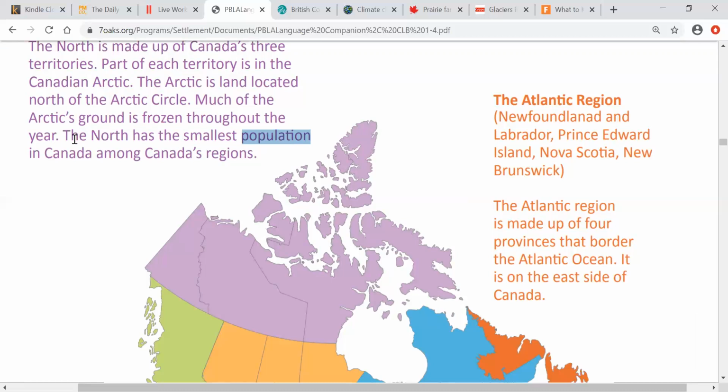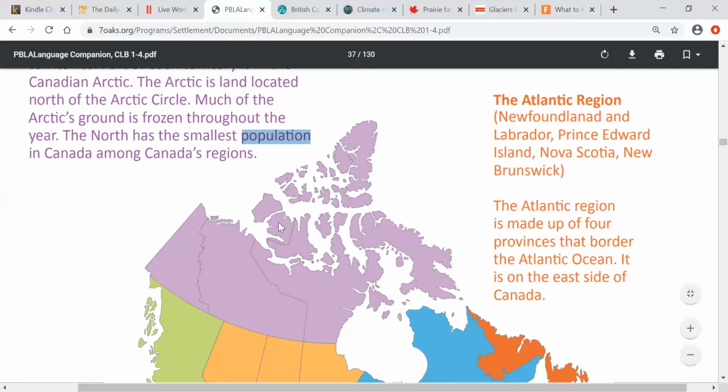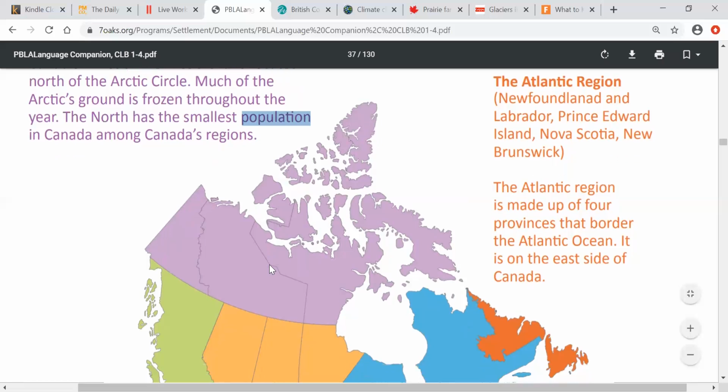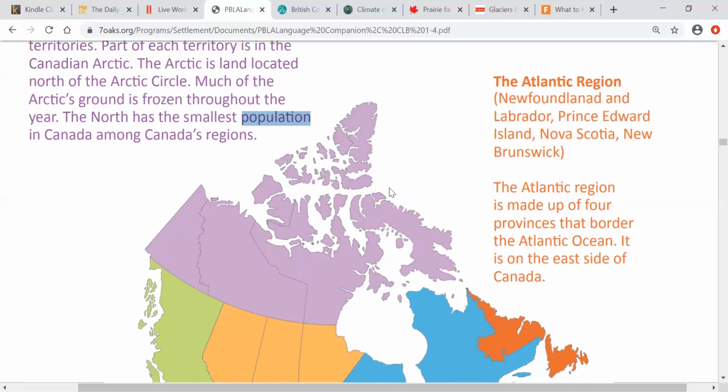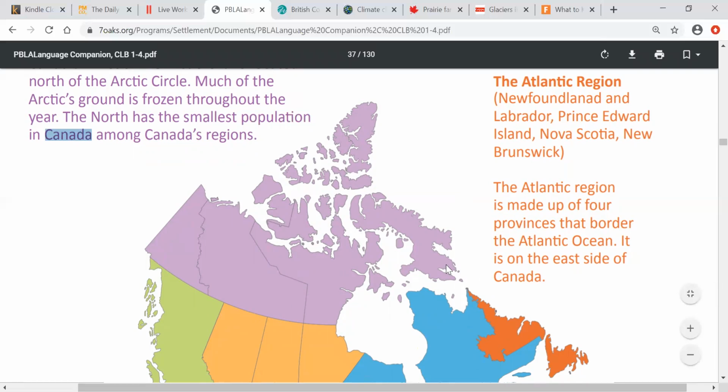So if we say the North, which is the 3 territories, has the smallest population in Canada, we understand why. Why do you think the North has the smallest population in Canada? Because it's so cold. Who wants to live on ice all year?